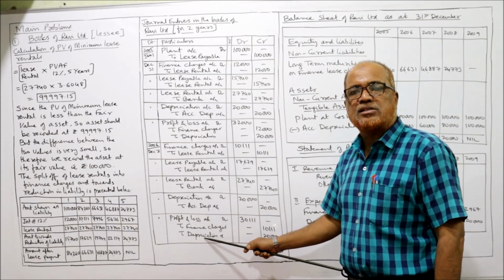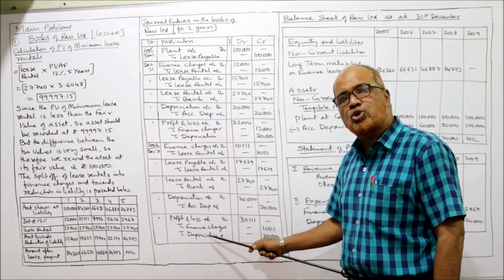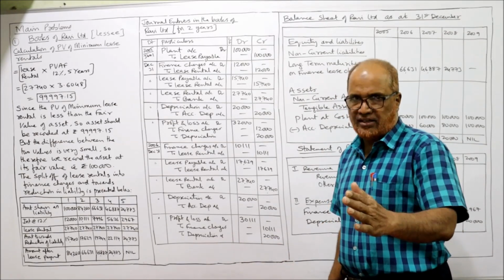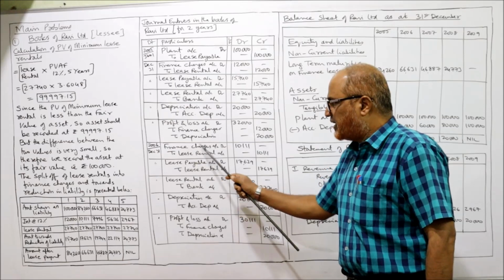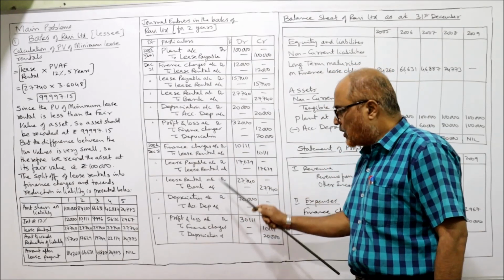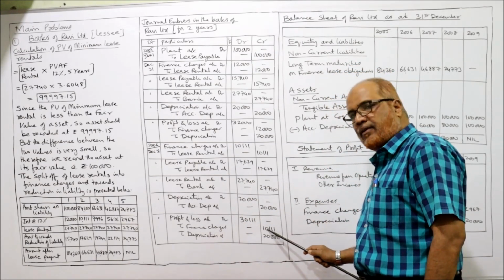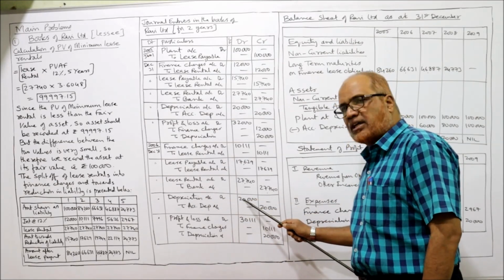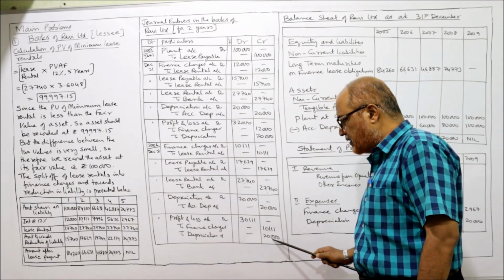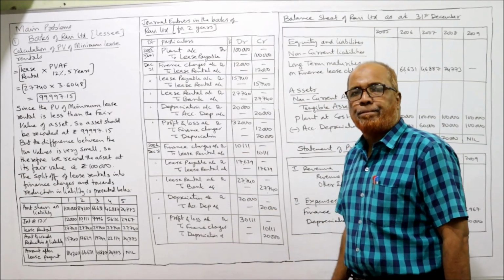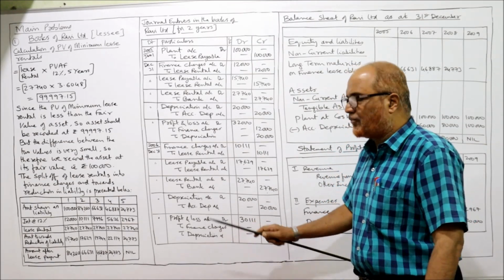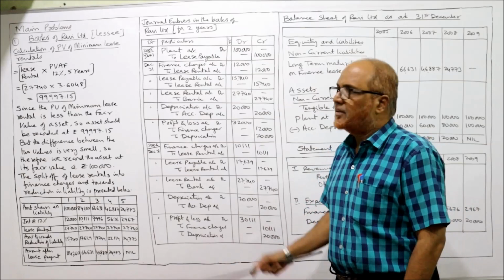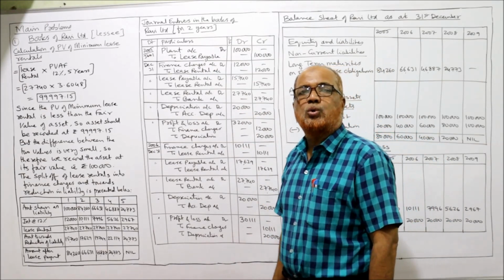Last entry, profit and loss account debtor to finance charges, to depreciation, being the finance charges and depreciation transferred to P&L account. How much finance charges debited here? 10,111. So now credit finance charges 10,111. Depreciation debited 20,000. Now credit depreciation 20,000. Total 30,111. Being the depreciation and finance charges transferred to profit and loss account. That's all. These are the entries for 2 years.